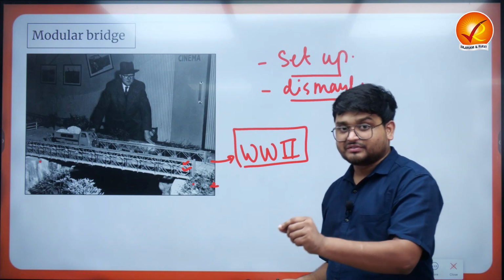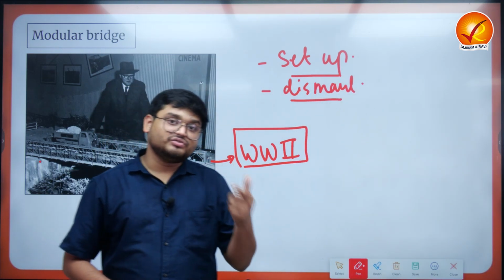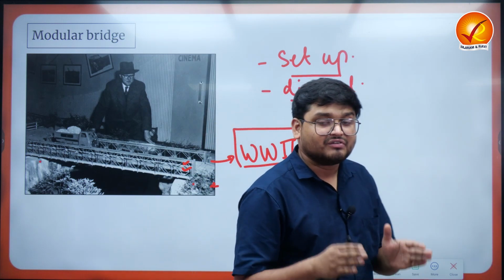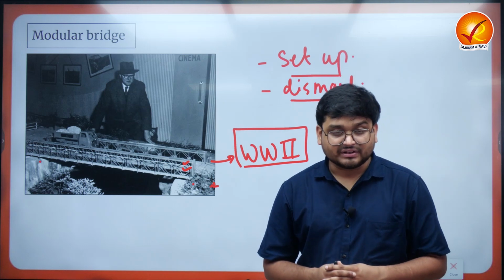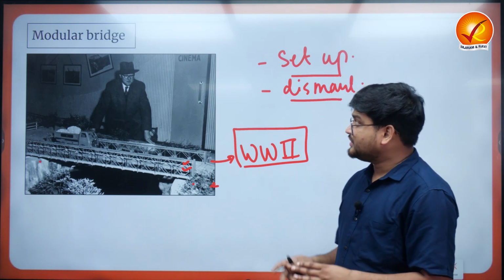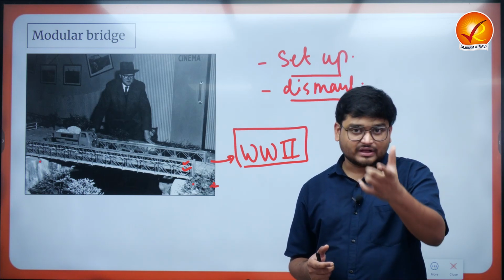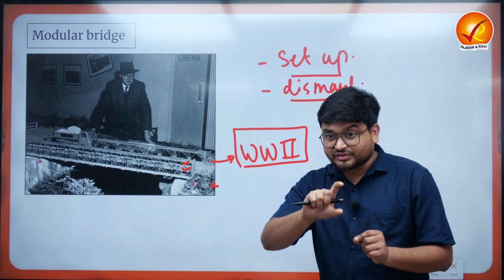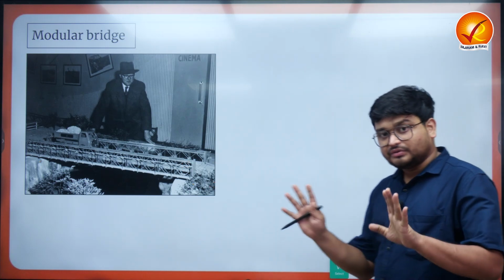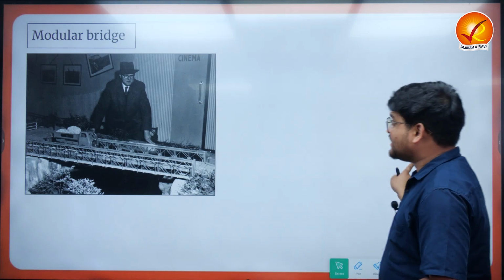Recently it has been seen in the news. Why? Because the Indian Army has used this to evacuate people from the Wayanad region, which was hit by various landslide events due to heavy rainfall, right? So these are very unique things which you can also mention in your mains answers in the section of disaster management to recommend a way forward or innovative measures. Now, these are all the things we needed to discuss regarding the modular bridge.